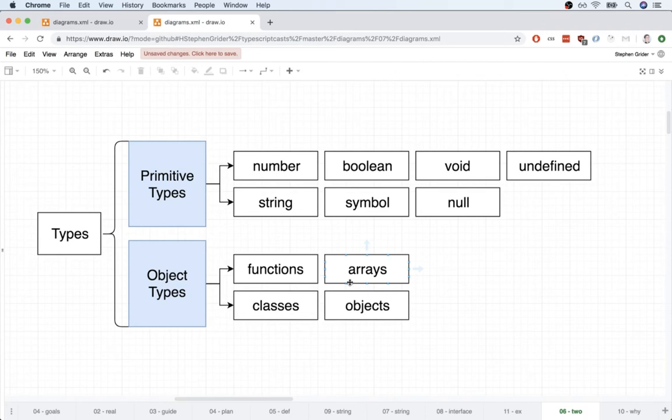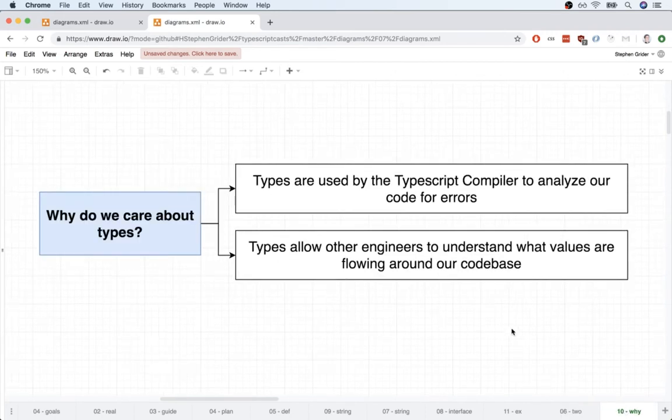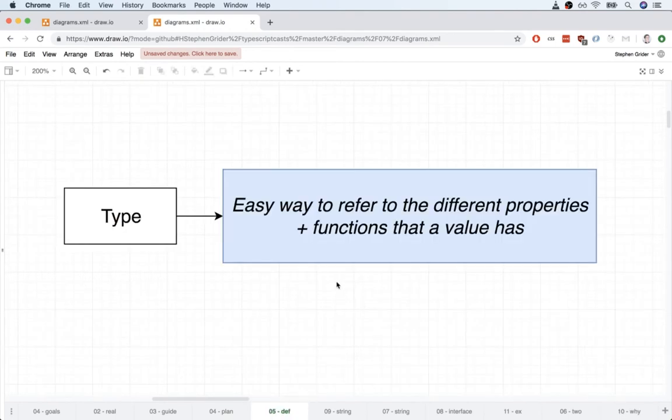Okay, so now that we understand a little bit more about types, on to the last big question here. Why do we care about types at all? If I had to answer that, I would say that there are two big reasons. The first one is that types are used by the TypeScript compiler to analyze our code for errors. So think about the definition that we just gave for types. We just said that types are an easy way to refer to the different properties and functions that a value has. Okay, just keep that in mind for a second.